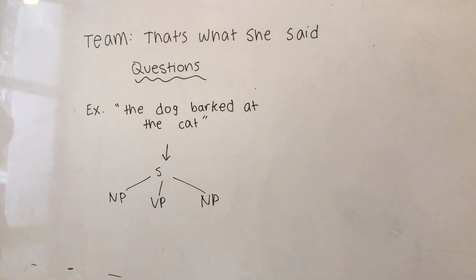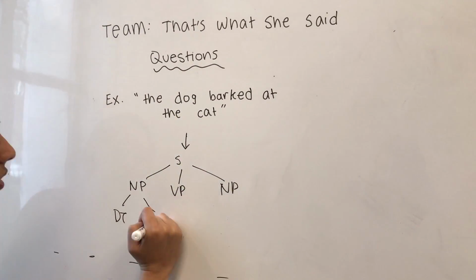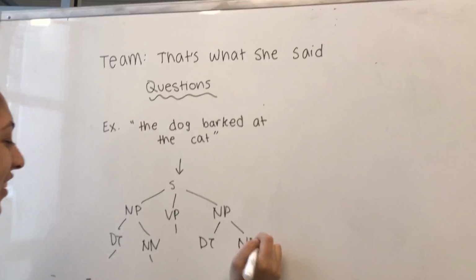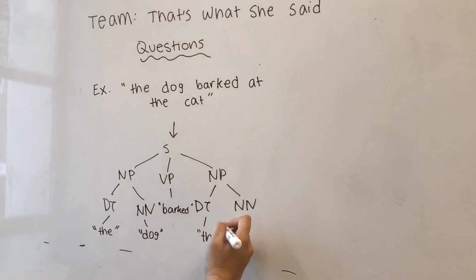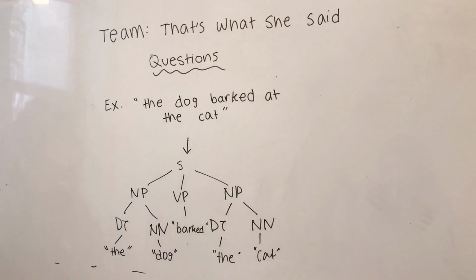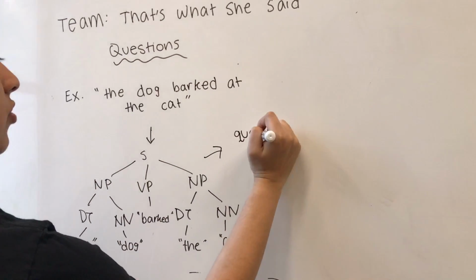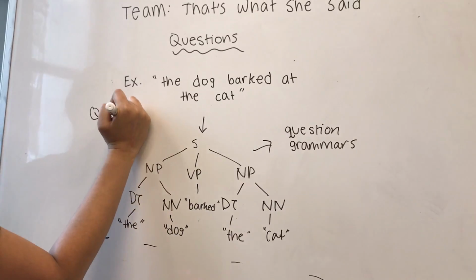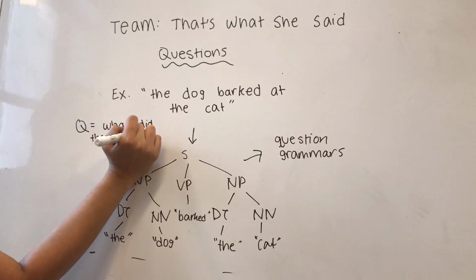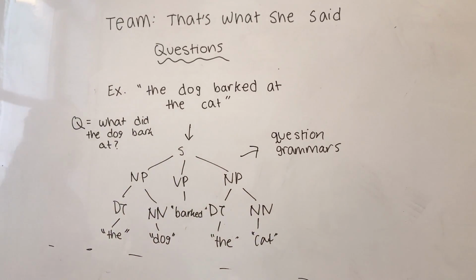So, for example, in this sentence, the dog barked at the cat, we generated the NLTK grammar tree from it and are currently labeling the words. But from this, we can basically generate a question by rearranging the nouns and the verbs and other parts of the sentence into what did the dog bark at?